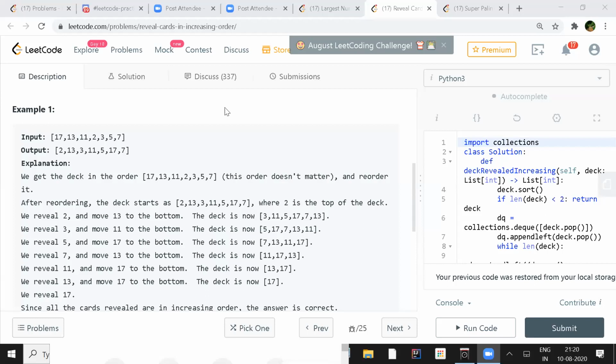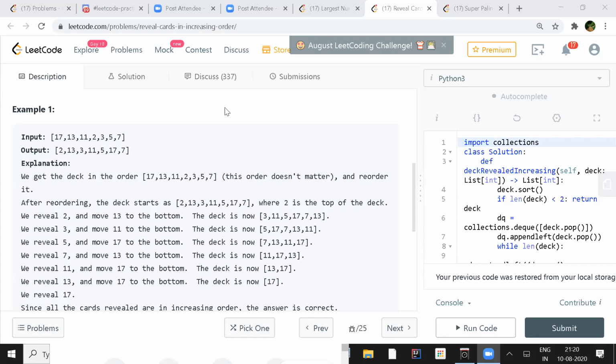Take a step where 7, 13, 11, and 17 are left. After you take out 7, 13 is the next top card, so you need to slide 13 to the bottom of the deck. The reason is, when 2 is on the top, you start with that deck and pick the top card first.